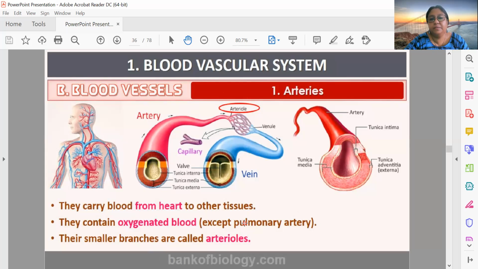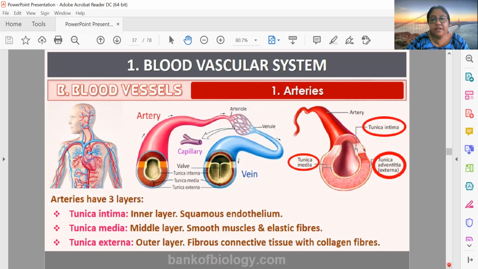This exception is there because arteries always originate from the heart, and the pulmonary artery originates from the heart and goes to the lungs. As it originates from the heart, instead of oxygenated blood it carries deoxygenated blood, because it originates from the right ventricle of the heart. Small branches of arteries are known as arterioles.